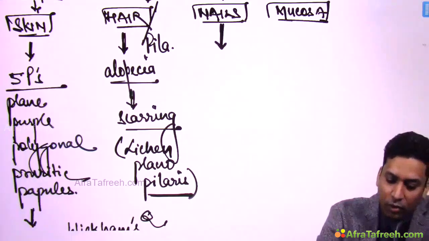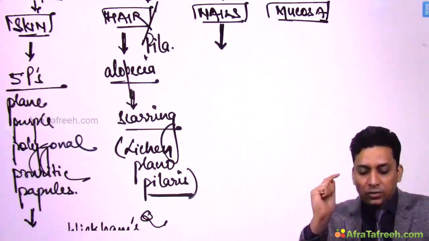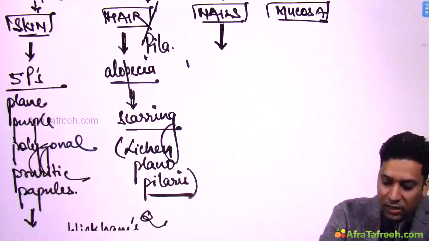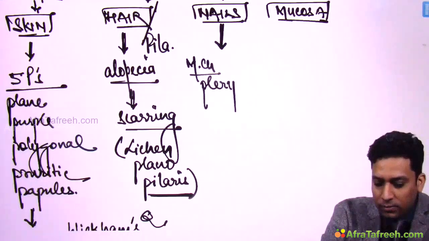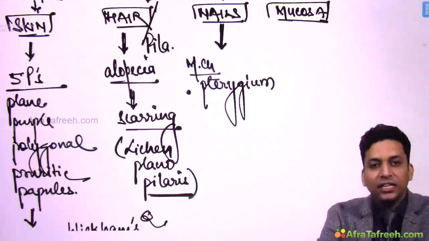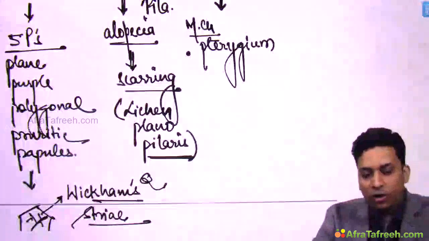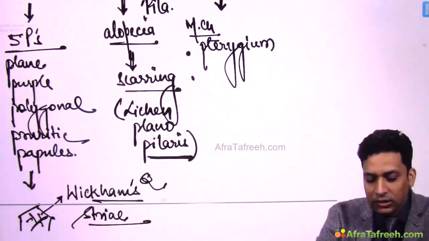Now nails get involved. If you recall, there were so many nail changes which we have discussed there. Among them, the most characteristic nail change is pterygium. So most characteristic is pterygium. Other than pterygium, you might get so many nail changes. We have already discussed while discussing nails. Let us quickly write down these nail changes.